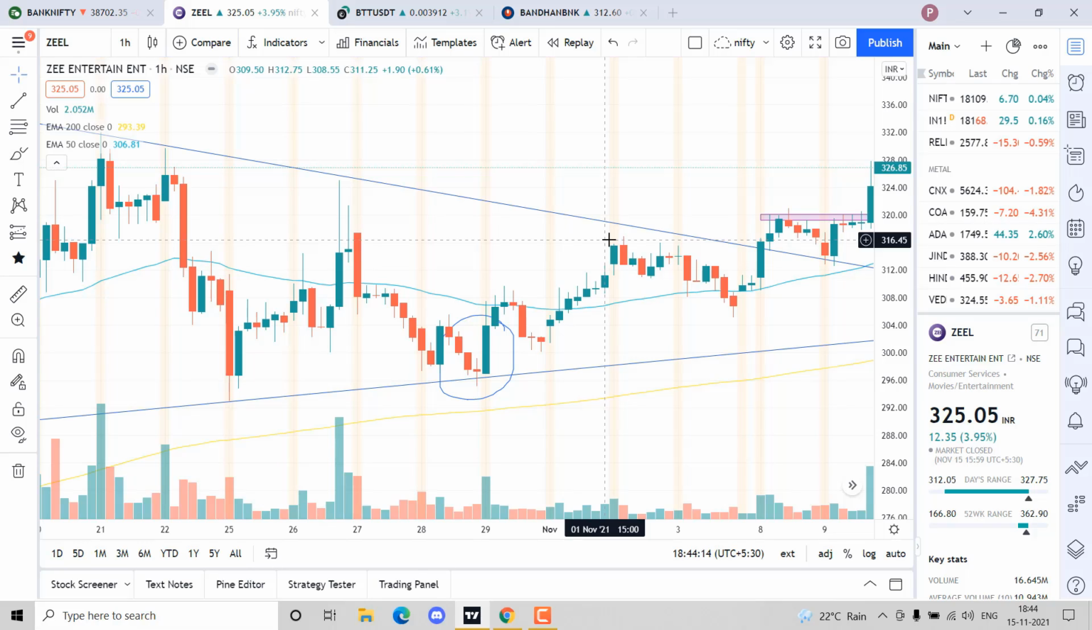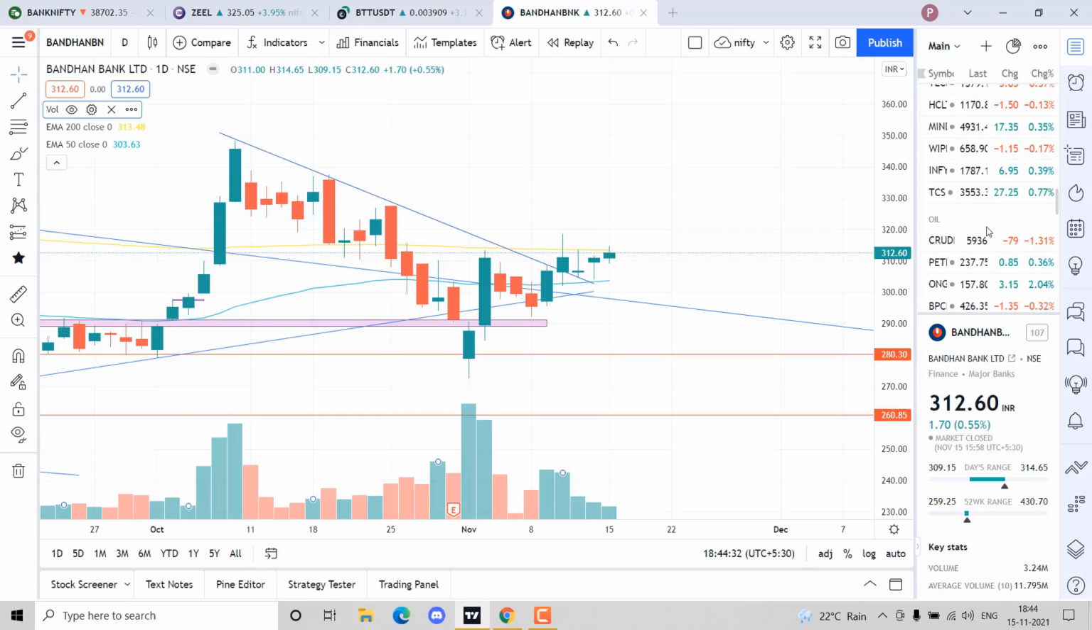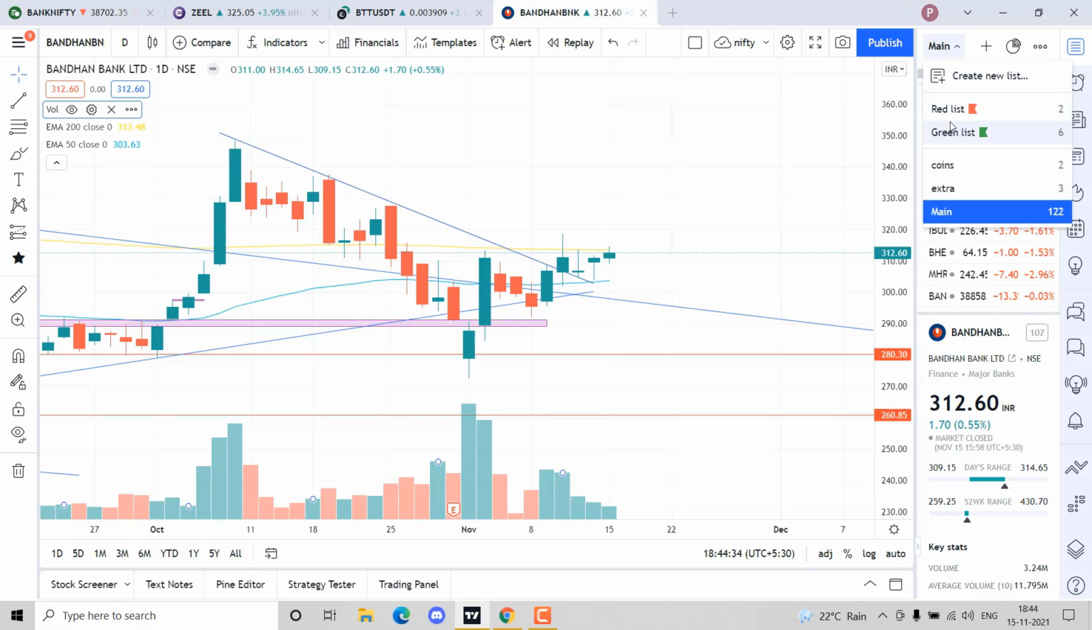Similarly, we keep our stop losses near the supports. We keep a stop loss just below a major support or a zone where we feel that even if the price comes down, it's likely to bounce back. So we keep it just below that. For example, I'll show you the trade that I've taken today.